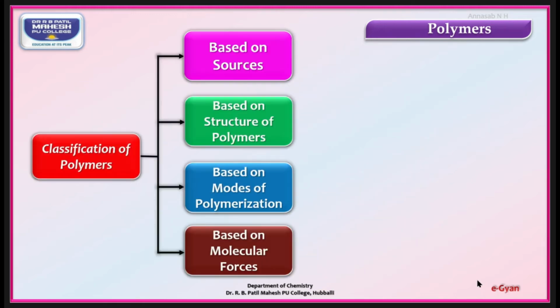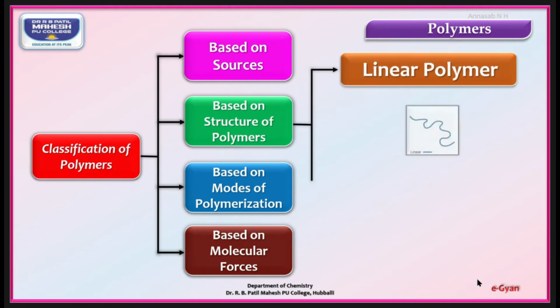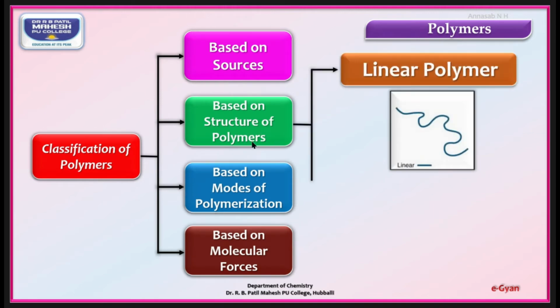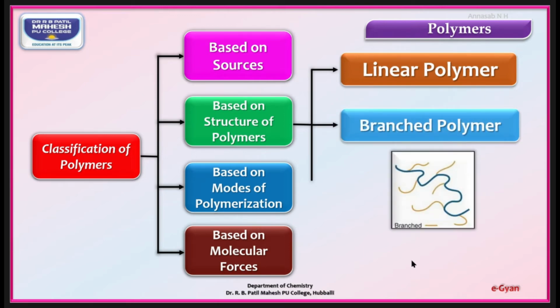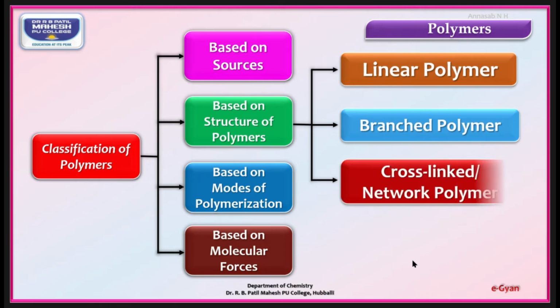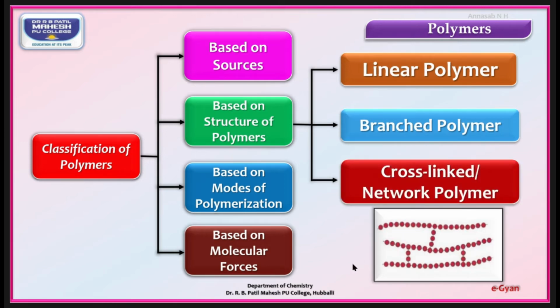Further, moving to the classification, that is the second one, based on structure of polymers. In that, the first one, linear polymers or straight chain polymers. Second, branched polymer, the straight chain which is having now the branches. And the third one is cross-linked or network polymer. The straight chains are joined together by some branches.